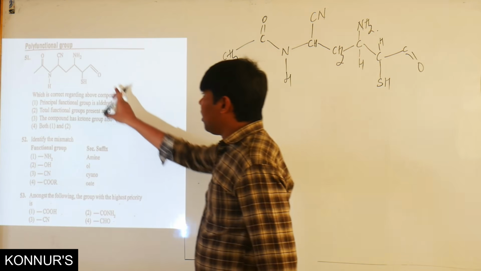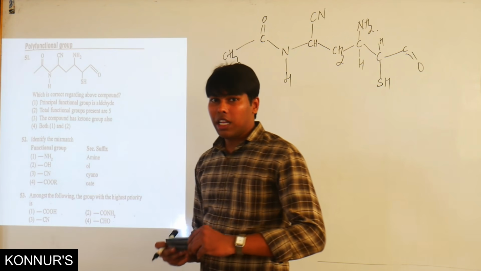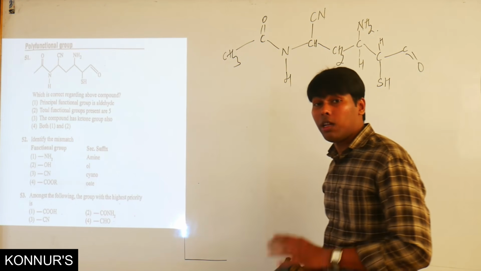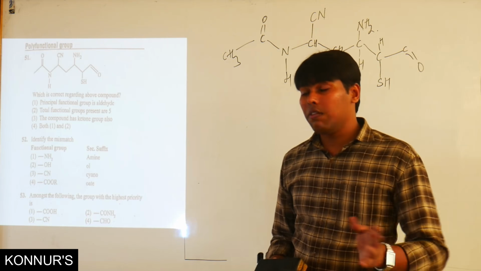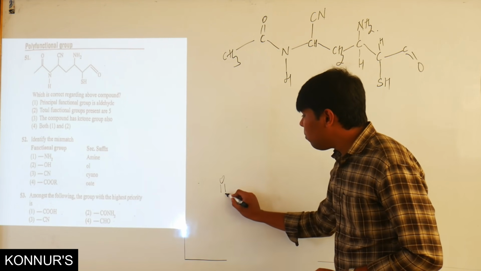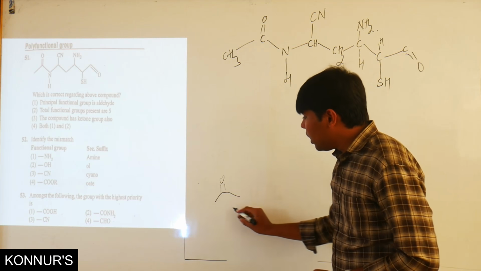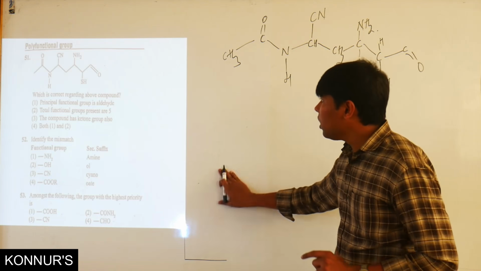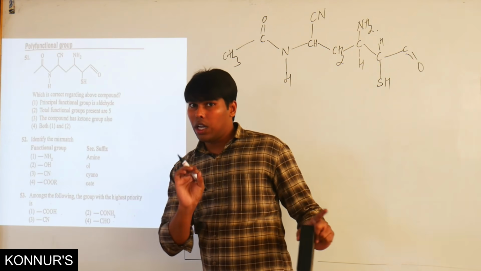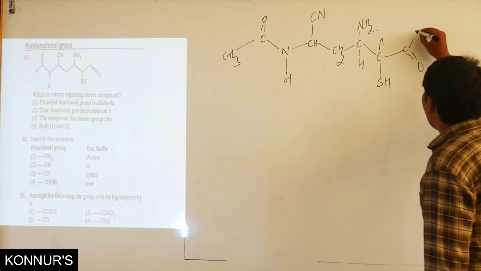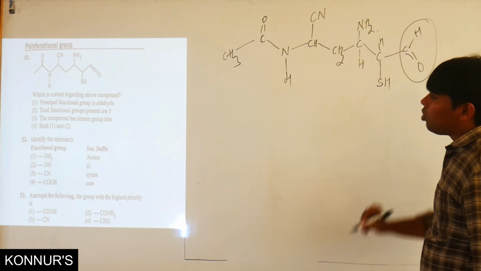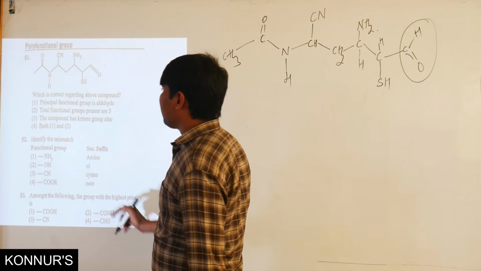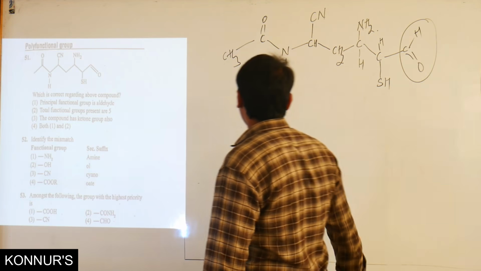Many people figure it out as a ketonic group, but in fact, if there are no carbons in the bond line structure, an aldehyde group is given like this only. C double bond O, like this only. If they give one more bending here, it represents a carbon, but here no bending means there is no carbon, only hydrogen is there. So this becomes the aldehyde group. Here one group is there. What they have asked is which is correct regarding the above compound. Principal functional group is aldehyde.